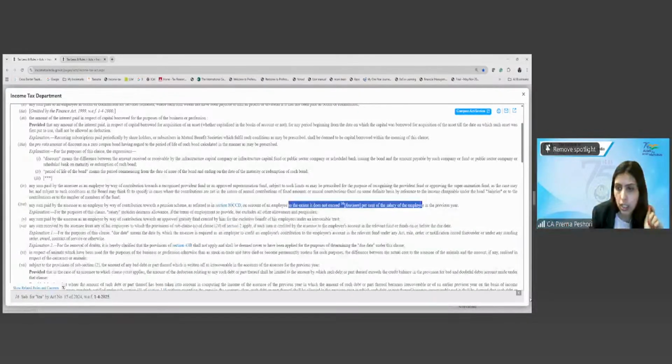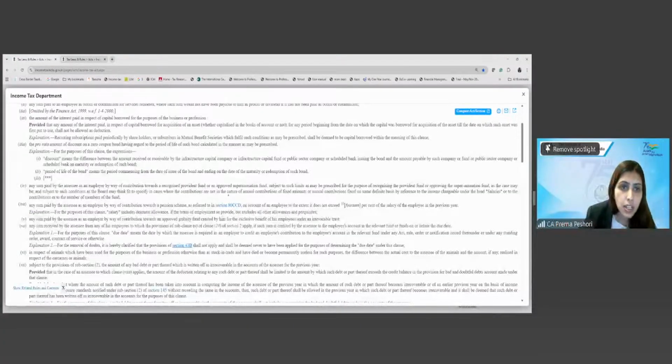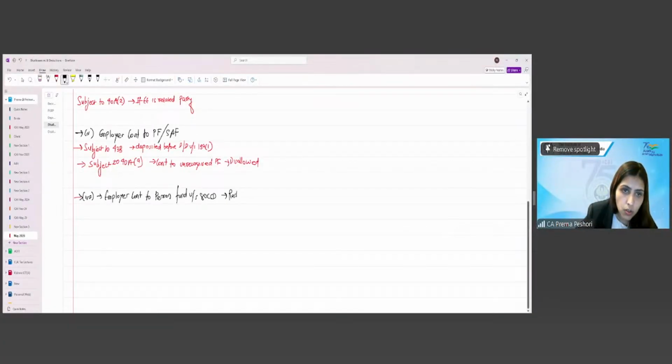So 36(1)(iva) is the employer contribution to the pension fund referred to in section 80CCD, restricted to 14% of the salary.